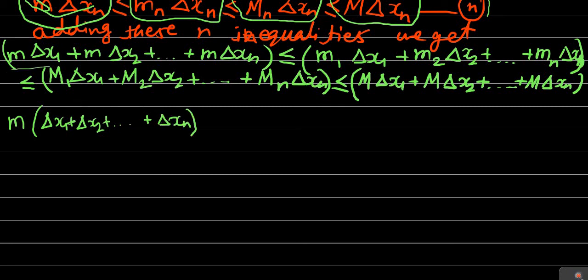This first one has become only this much. Now it is less than or equal to,